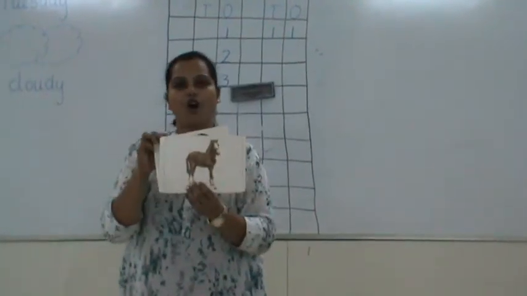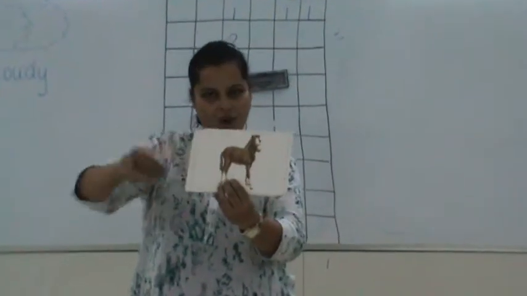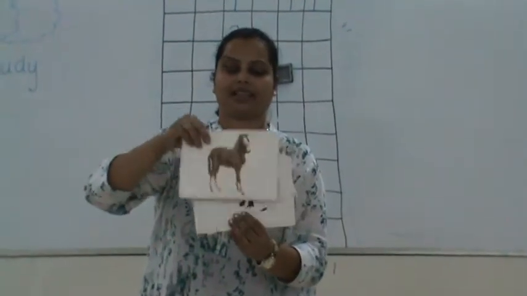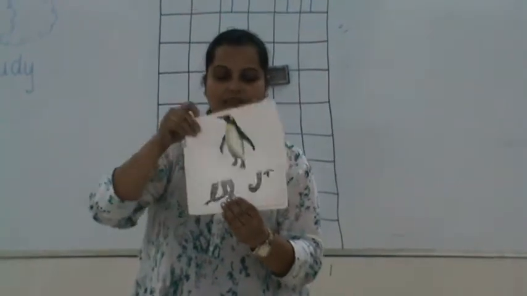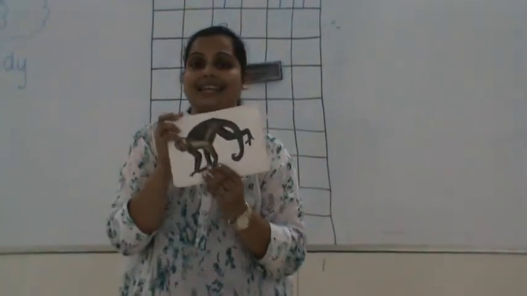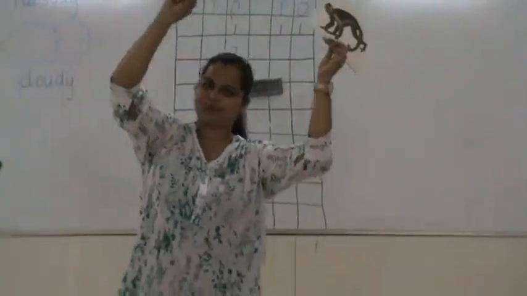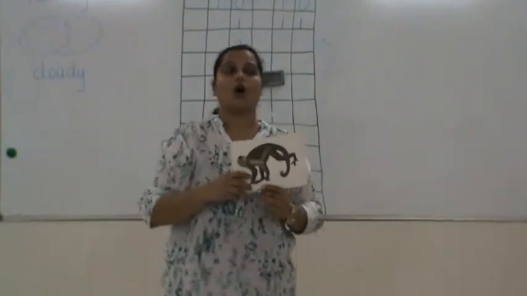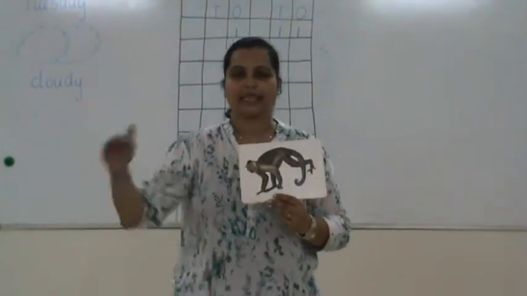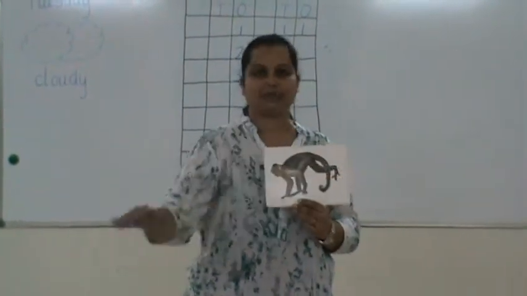Similarly, you can have a horse. They can gallop like horses. They can waddle like a penguin. They can swing like monkeys. So you can tell them to swing like monkeys to the music. Or you can have a frog picture. Make them hop in the class if there's place. Or a